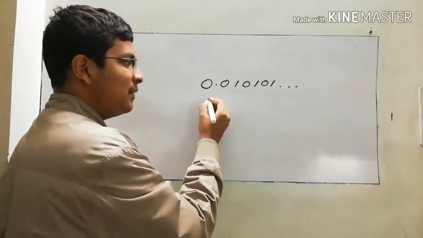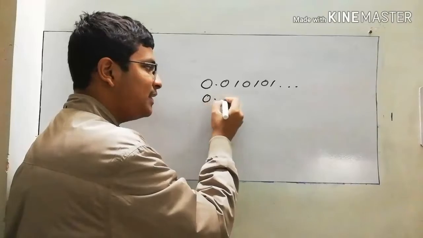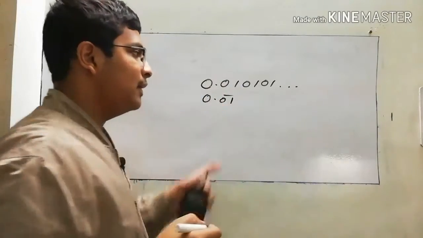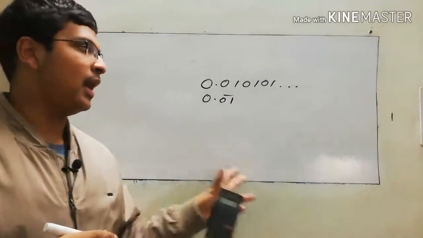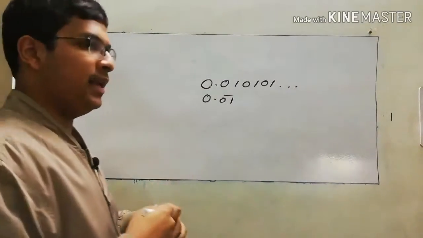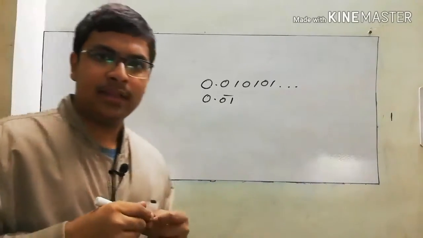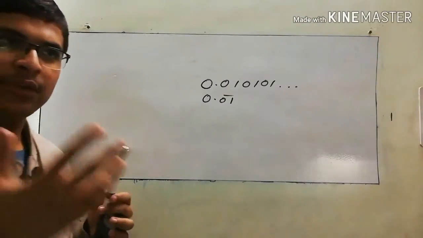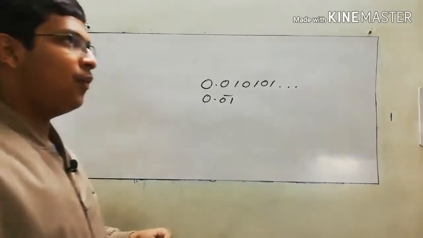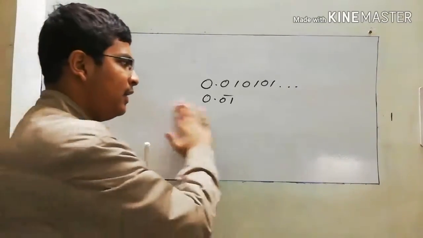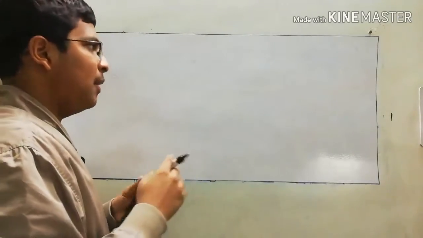But we write these numbers in a special way because we cannot write an infinite number of digits. So we write it as 0.01 bar. This bar represents that it is a recurring decimal, and a recurring decimal is non-terminating. It will never terminate. This time I will try to convert unit fractions into recurring decimals, and I will see what kind of patterns they make. This discovery I made recently. There might be a law about it, but I have not heard it.